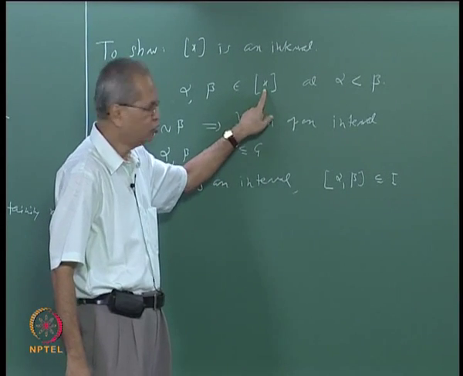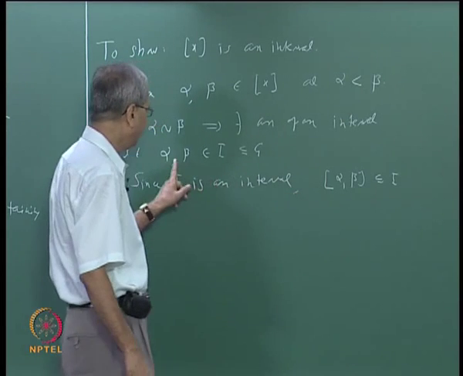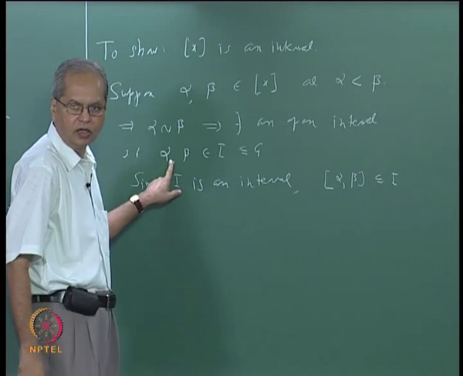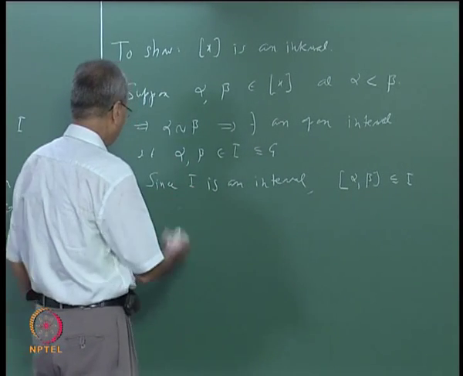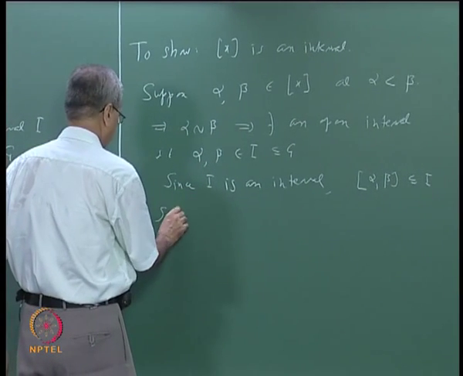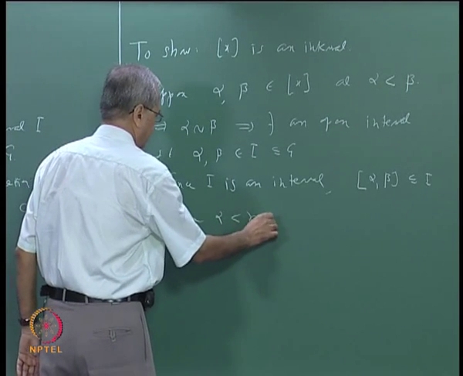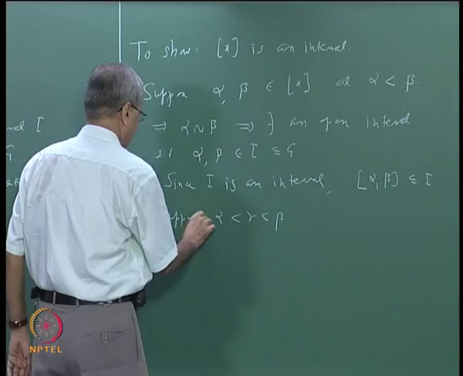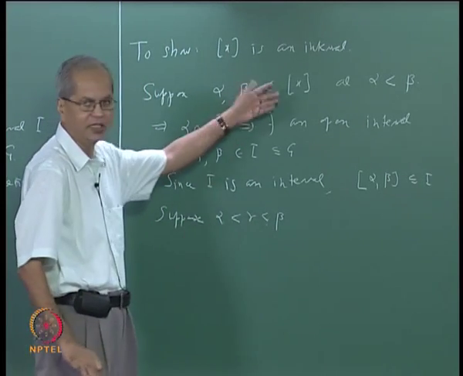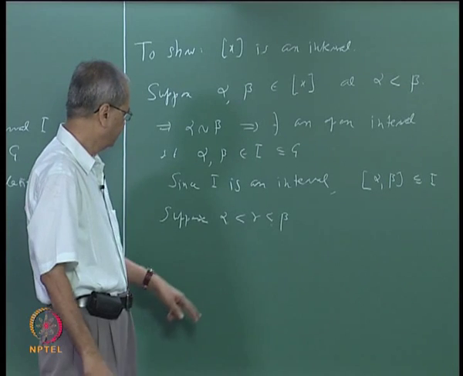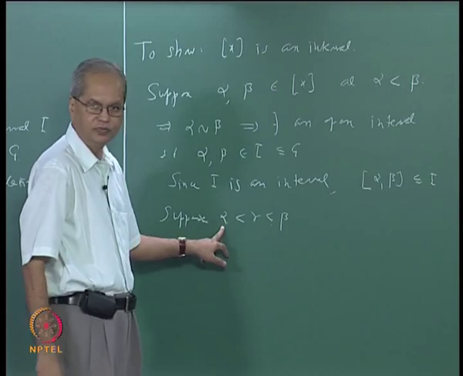Now to do that, we need to show that if you take any point in this closed interval, so suppose you take any gamma lying between alpha and beta, that is, alpha less than gamma less than beta. Of course we can take less than or equal to also, but as far as alpha and beta are concerned, they are already in that class. But is it clear that gamma is related to alpha?